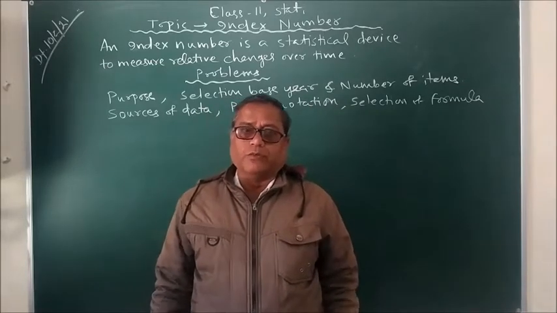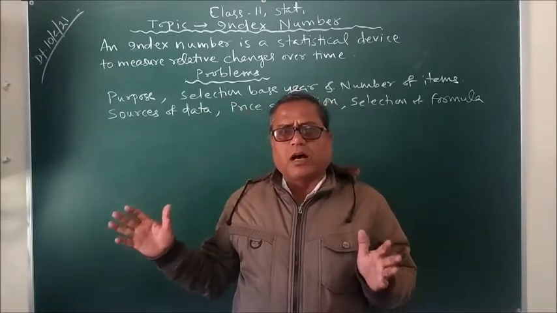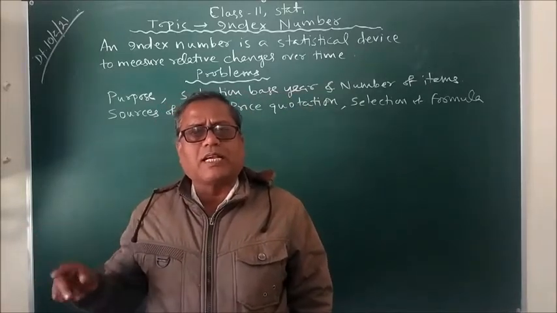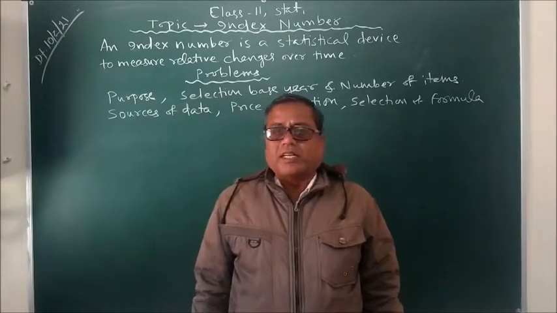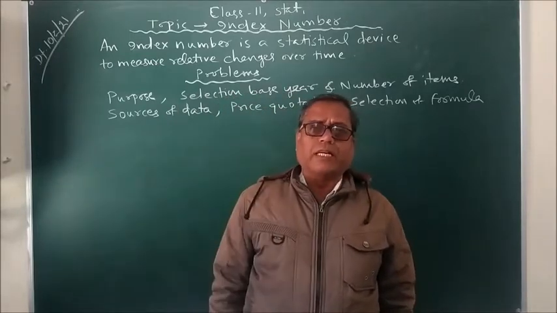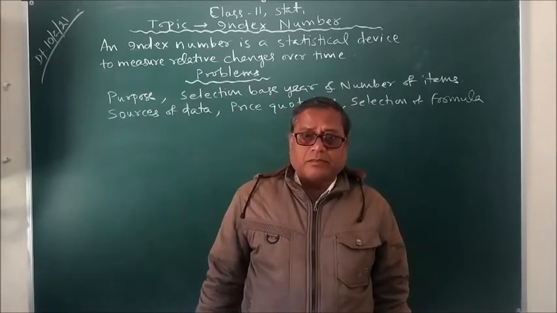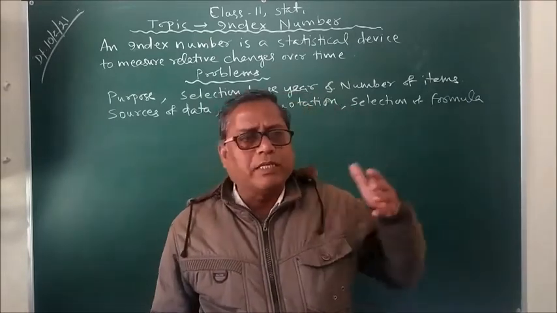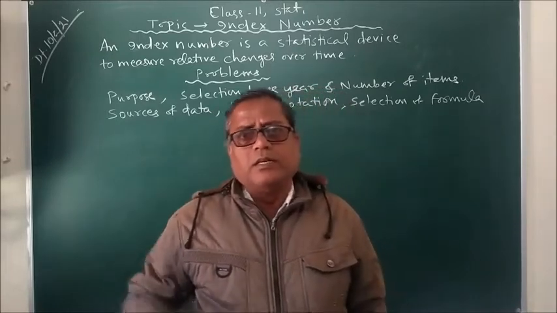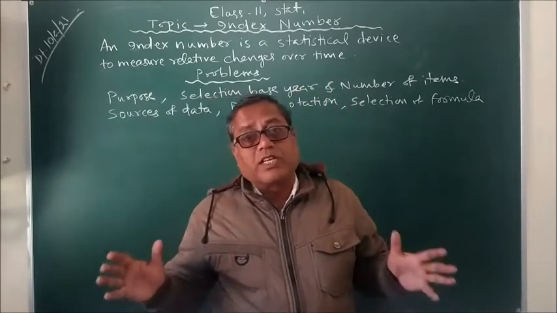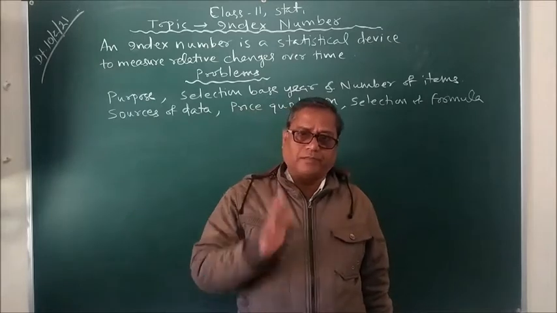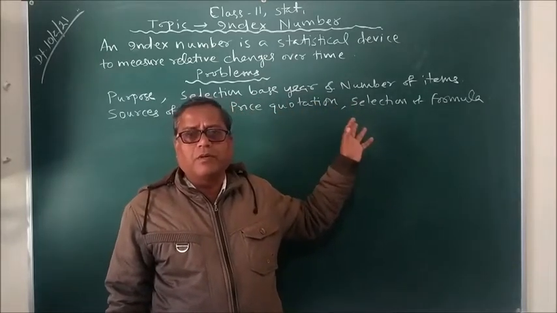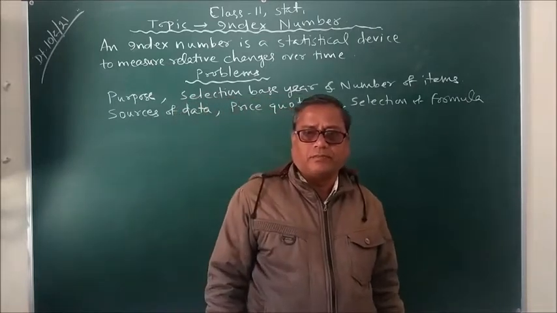Whereas when we use the plural format of the word price, yes, prices, then it stands for something else. Prices means general price level. So, what is the difference between price of a good and general price level? What is this general price level? You must understand. Or else, you cannot clearly comprehend the meaning of index number and its usefulness.